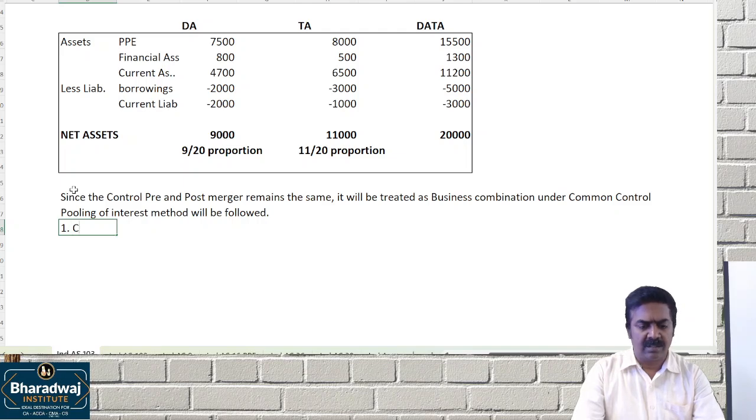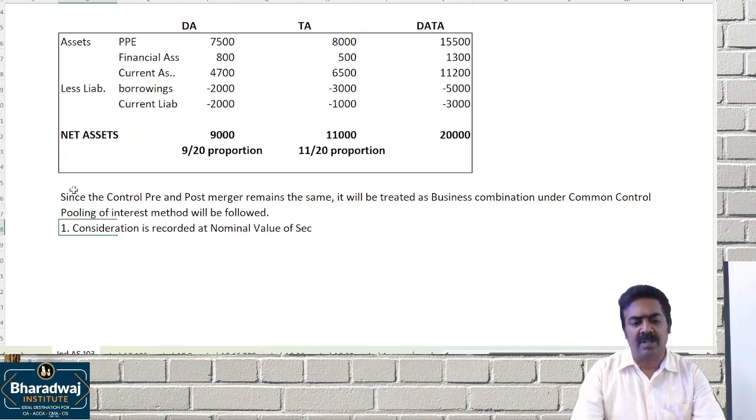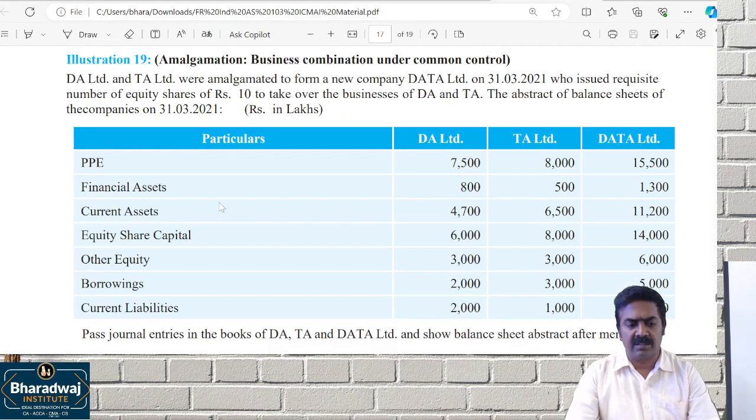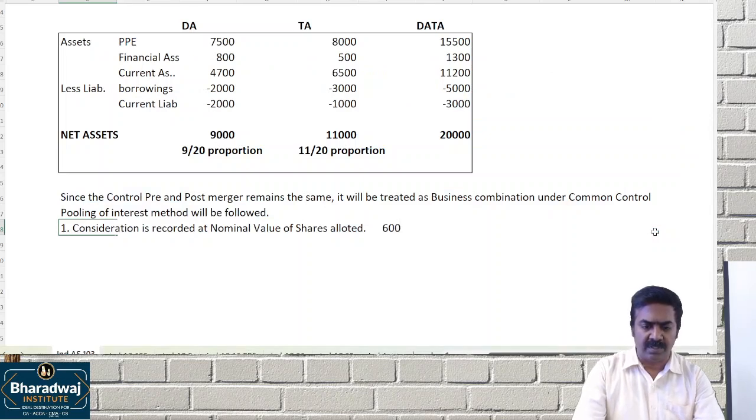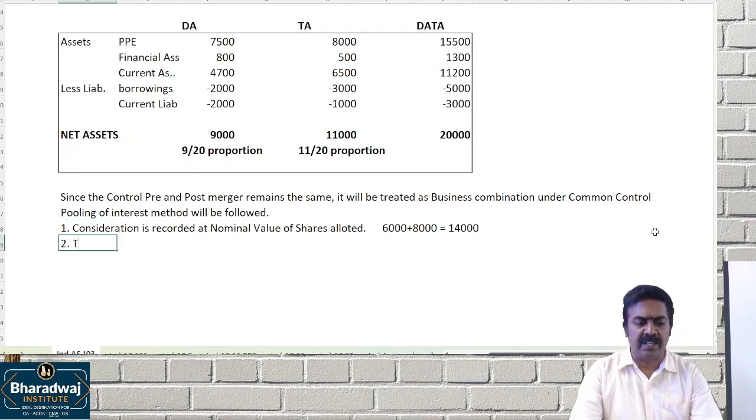Number one, consideration is recorded at nominal value, the nominal value of shares allotted. What is the share capital? 6,000 and 8,000, total 14,000.